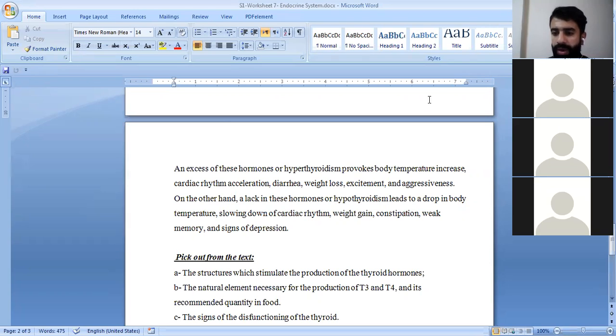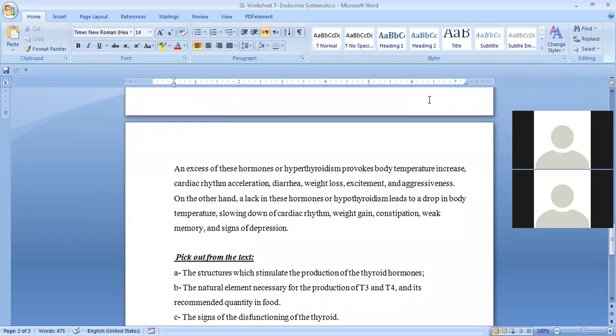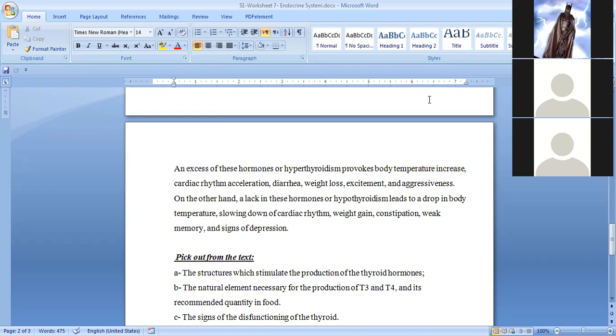Let's pick now another one here. Let's move to Sharif. Sharif, what are the signs of hypothyroidism? Drop in body temperature, slowing down of cardiac rhythm, weight gain, constipation, weak memory, and signs of depression. That's it. So these are the table.